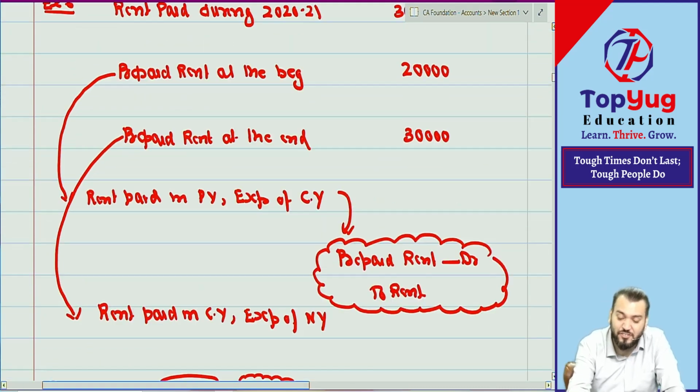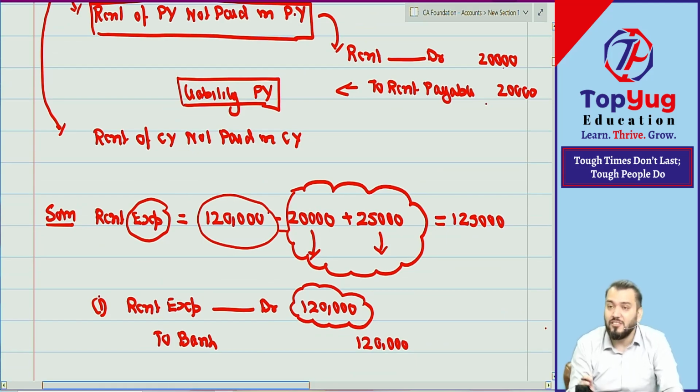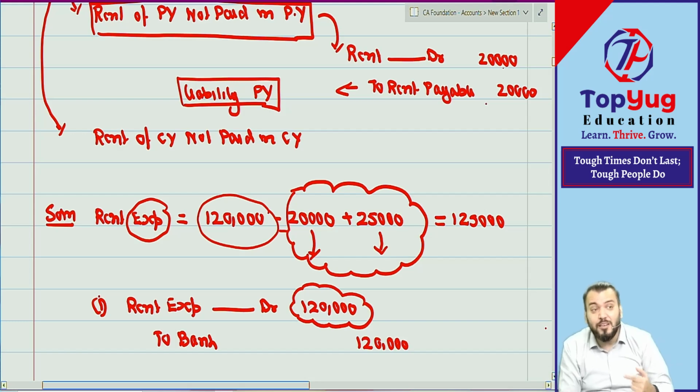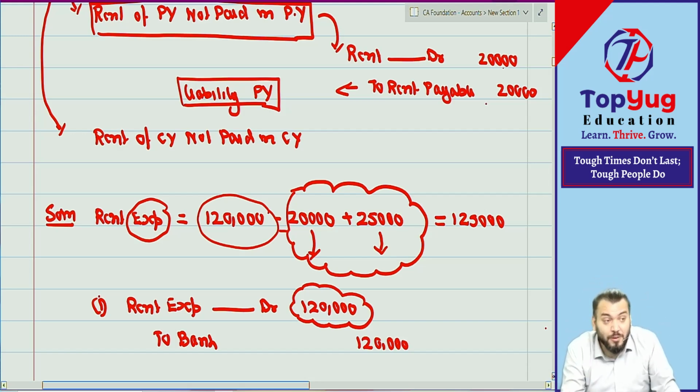Don't think about previous question. Previous question is dangerous. Never look what you have done in previous example. Previous example was of rent payable. This is an example of prepaid rent. Apply the concept. Don't think what you have done in your previous classes. Right now, just apply the previous classes concept and do this question.